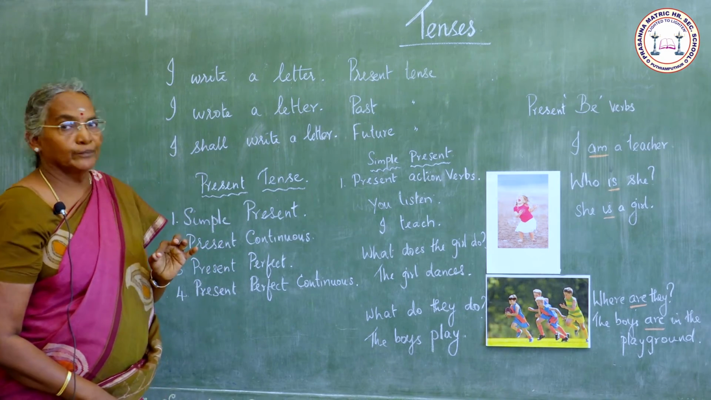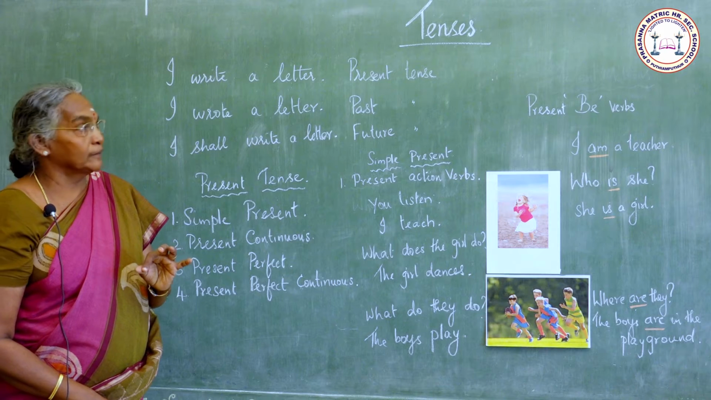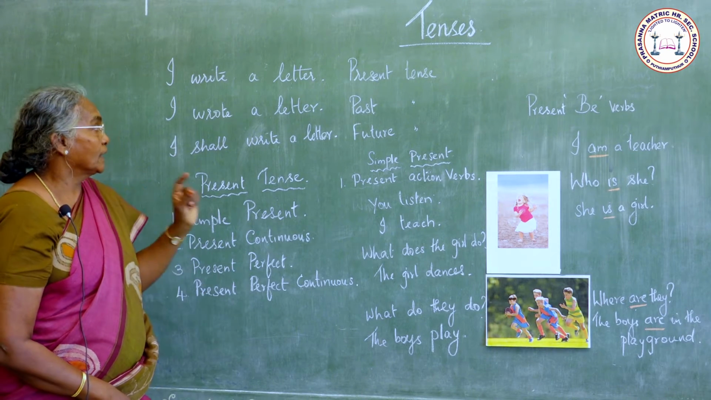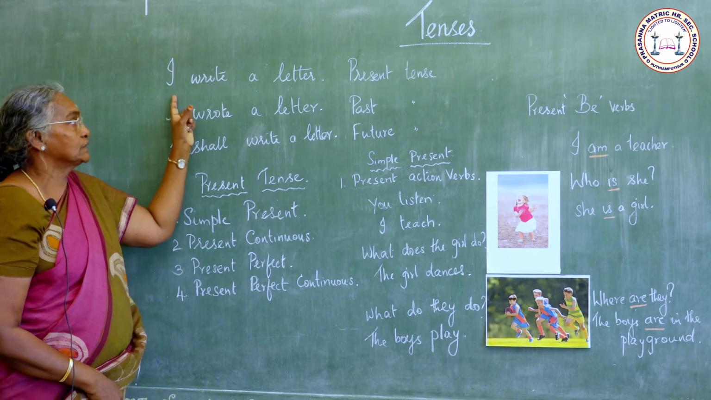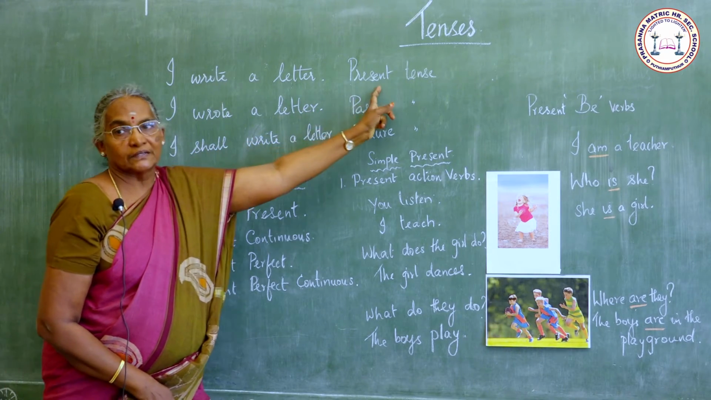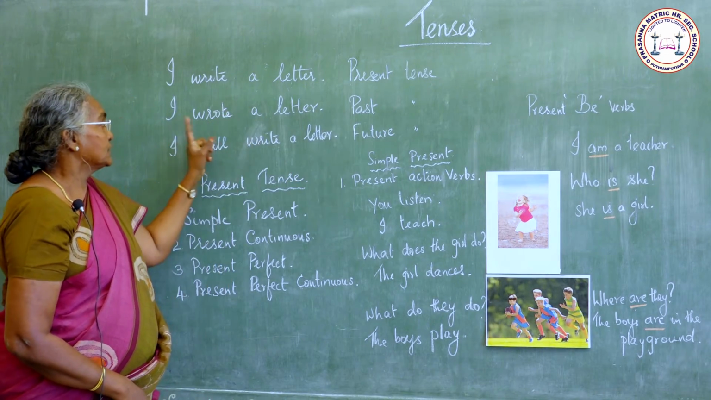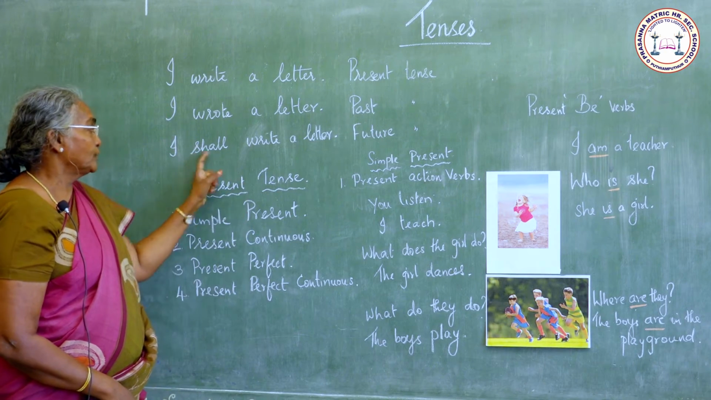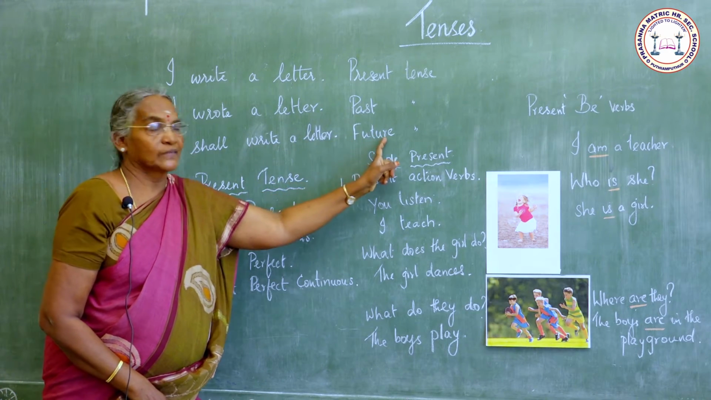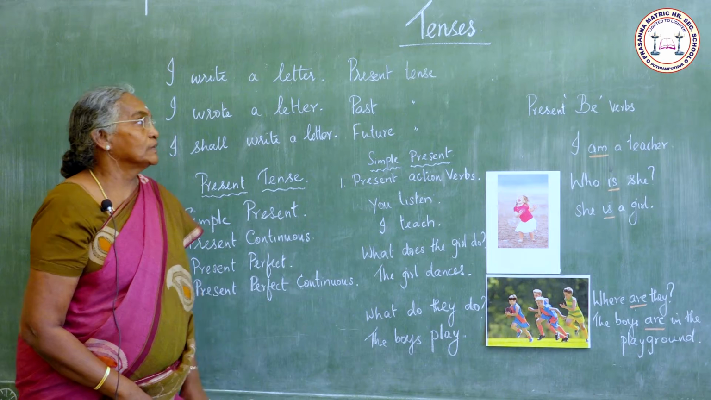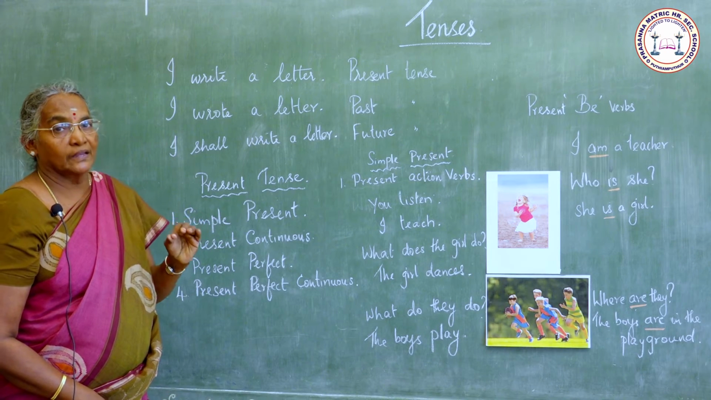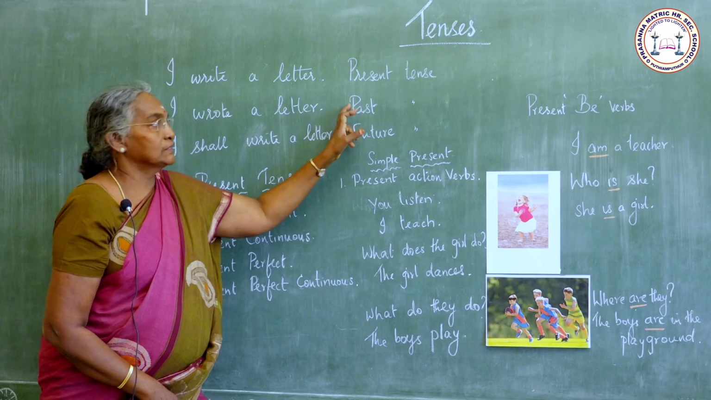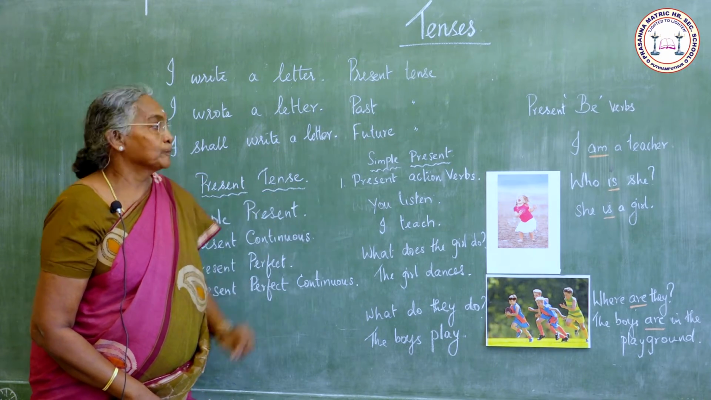So a verb may refer to present time or past time or future time. A verb which refers to the present time is called present tense. A verb which refers to past time is called past tense. A verb which refers to the future time is called future tense. So there are three main types of tenses: present tense, past tense and future tense.